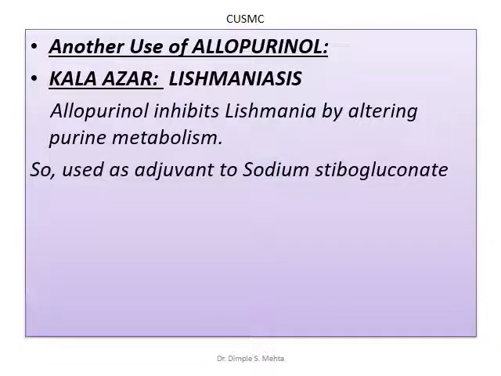Another use of allopurinol is in Kala-Azar, or leishmaniasis. Allopurinol inhibits leishmania by altering purine metabolism. So it can be used as an adjuvant to sodium stibogluconate. That is, this sometimes can be asked in Viva, another use of allopurinol.